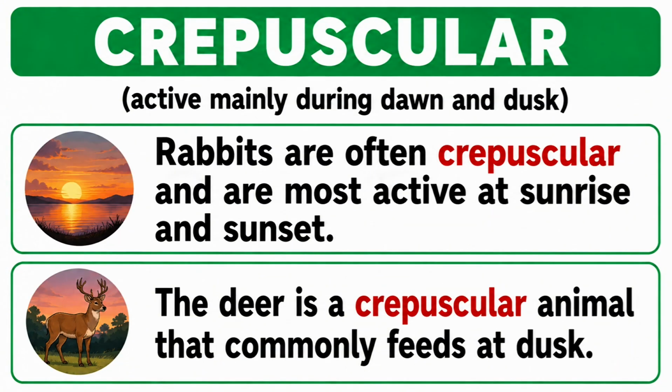Crepuscular, active mainly during dawn and dusk. Rabbits are often crepuscular and are most active at sunrise and sunset. The deer is a crepuscular animal that commonly feeds at dusk.